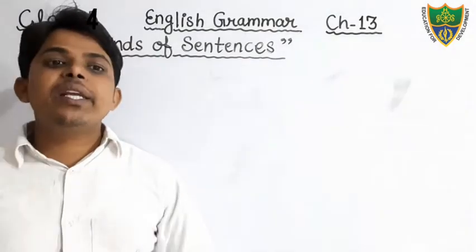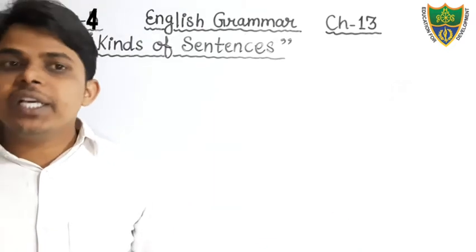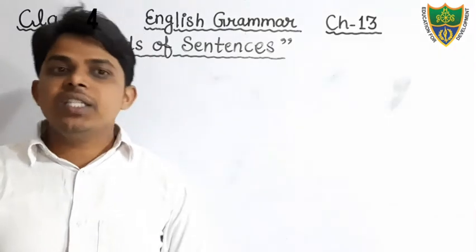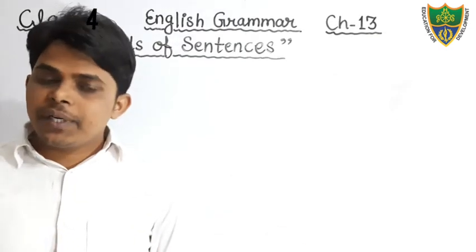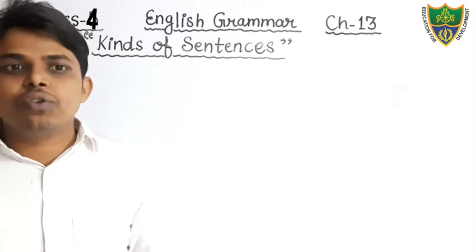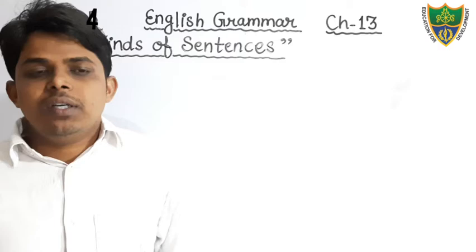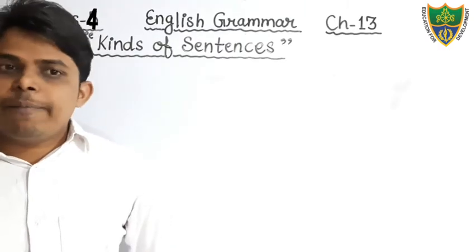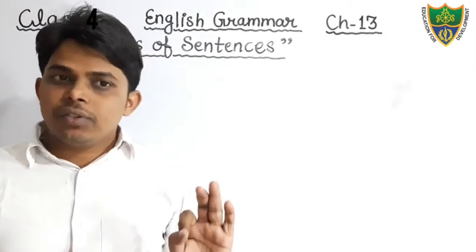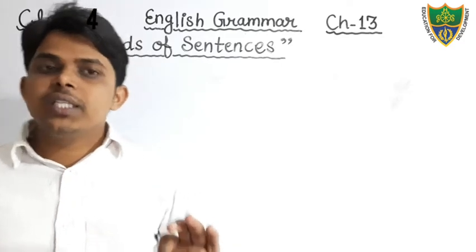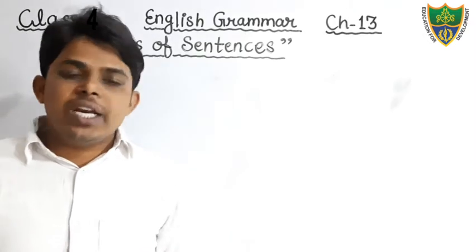Dear students, there are so many kinds of sentences: assertive sentence, interrogative sentence, imperative sentence, exclamatory sentence, and optative sentence. Although the optative sentence is not given in your chapter, I have told you so that you could keep it in your mind, and you have to read it in the next classes, class 5, 6, 7. But in class 4 you have to read only 4 kinds: assertive, interrogative, imperative, and exclamatory sentence. We will discuss all these kinds one by one.